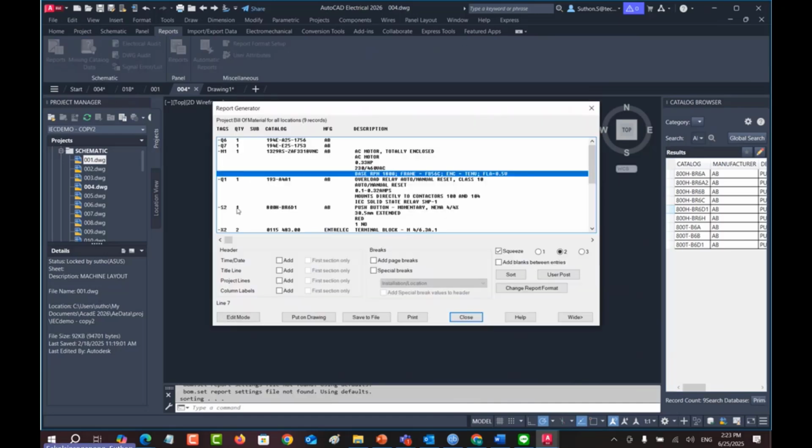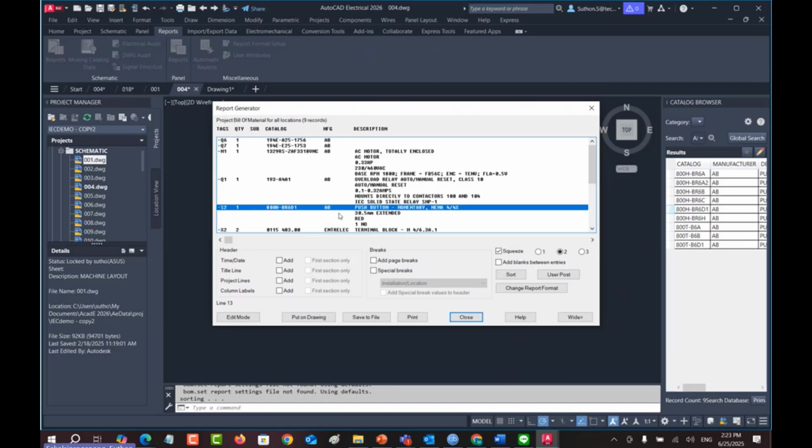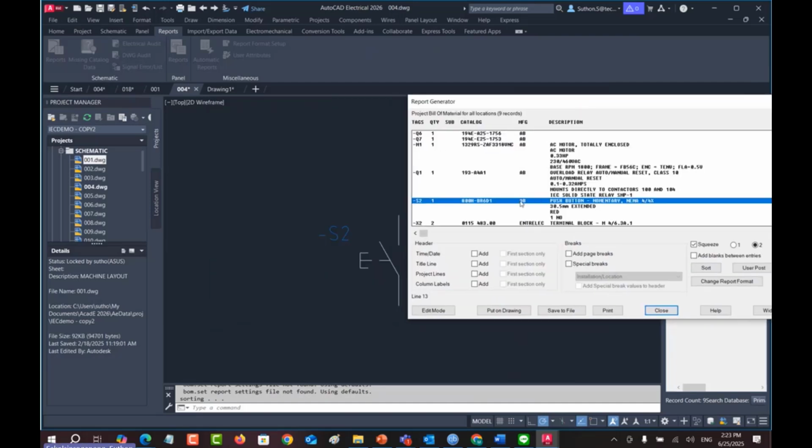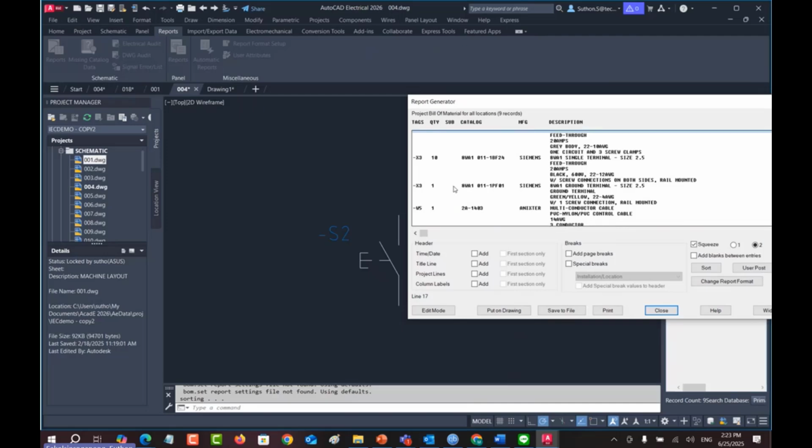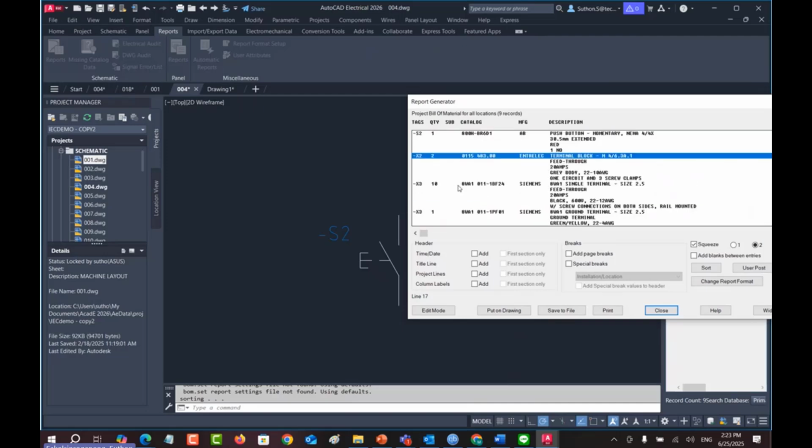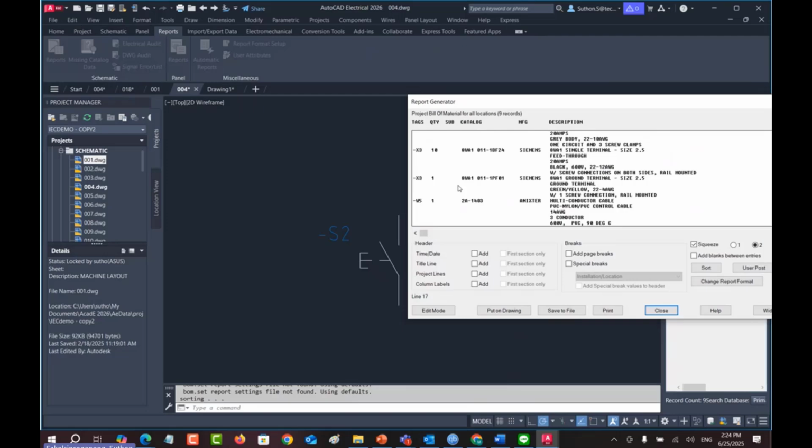And the system will extract S2 for you, right? The AB that you just created. The system will count for you how many S2 appear in the drawing. You can extract the BOM from your drawing. It's easier than normal AutoCAD, right?